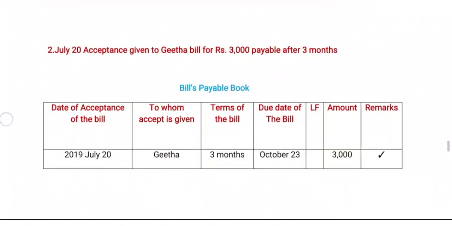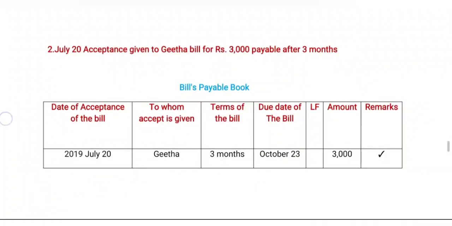After posting this transaction in the bills payable book, the book appears like this. The date of acceptance of the bill given in the transaction is 20 July. Now coming to whom the acceptance is given, it is related to Geeta. Geeta is a creditor of ours. Now coming to the terms of the bill, the number of days written in this form is 3 months.